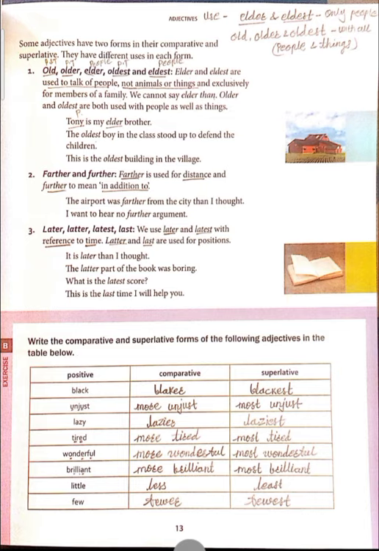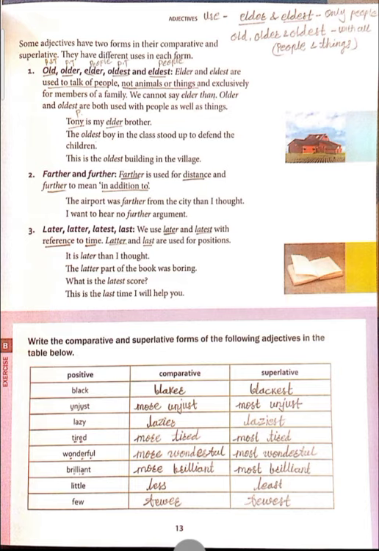Elder and eldest are used to talk only about people, not animals. It means we have to use these words only for your family members. You may say, this is my elder brother, she is my eldest sister, like this. But you can't use it with animals. And we cannot say elder than. Older and oldest are used for people as well as things.